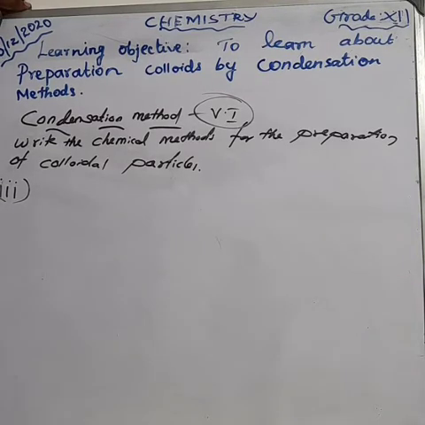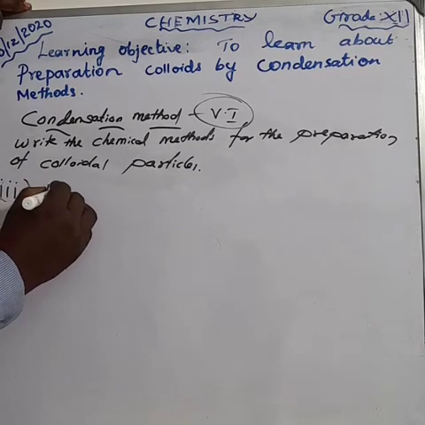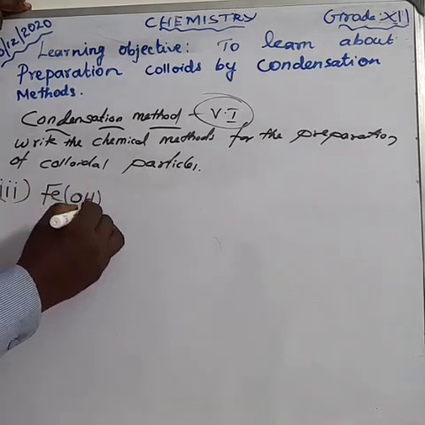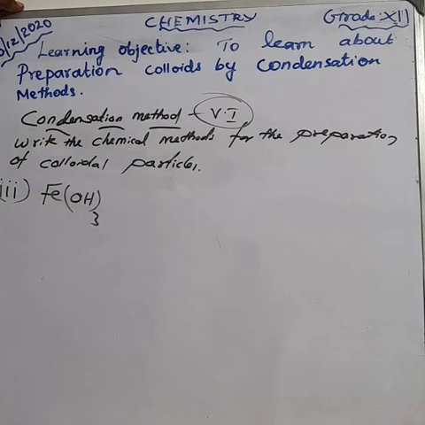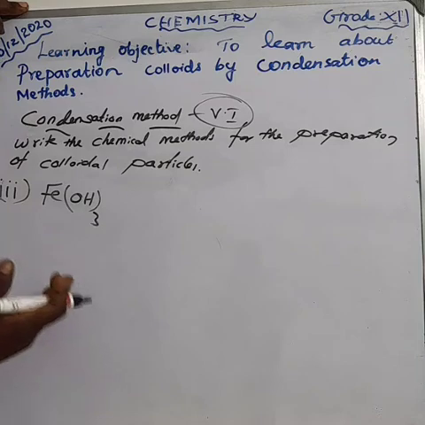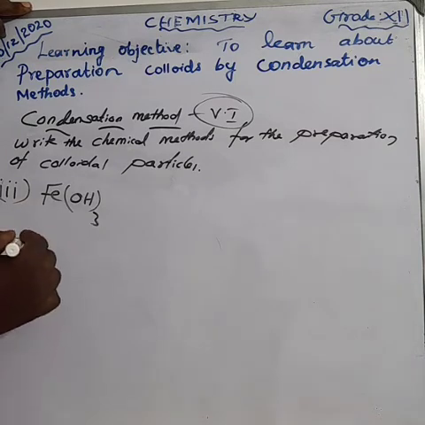How can you prepare the ferric hydroxide salt by using the hydrolysis method? We are taking ferric chloride. What is the formula for ferric chloride?